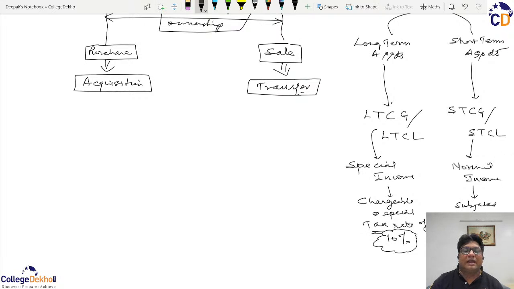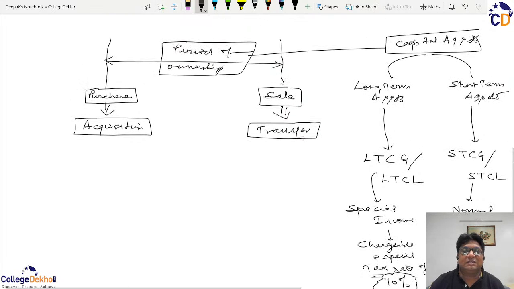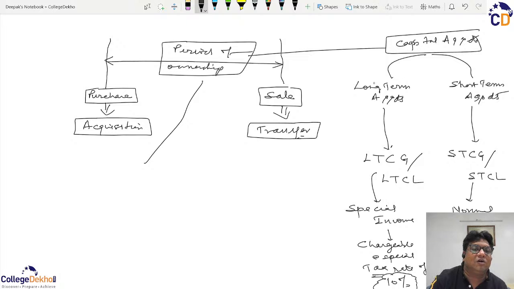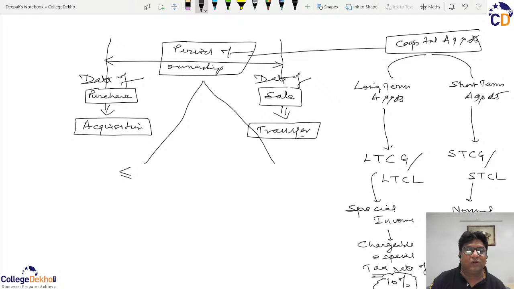So we actually don't have any capital gains word. We have the word either long term capital gain or the short term capital gain, depending upon whether the asset sold is a long term asset or a short term asset, and that classification will depend upon the period of ownership, that is the period between the date of acquisition till the date of transfer. So this period of ownership can either be up to 24 months or it can be more than 24 months.